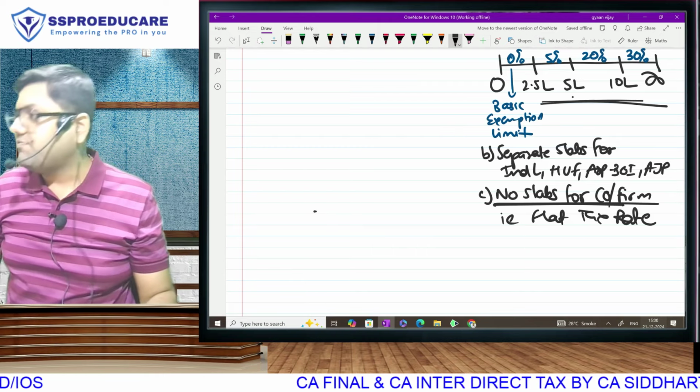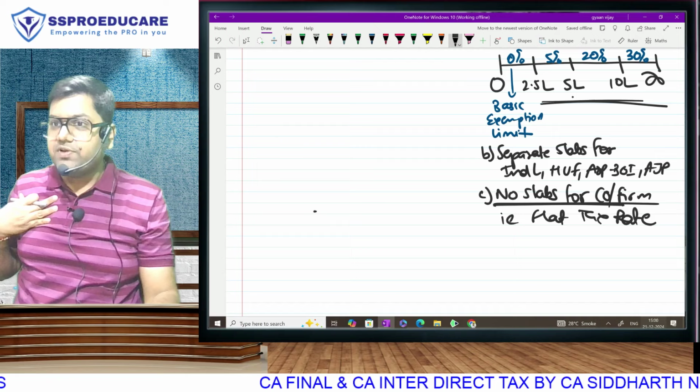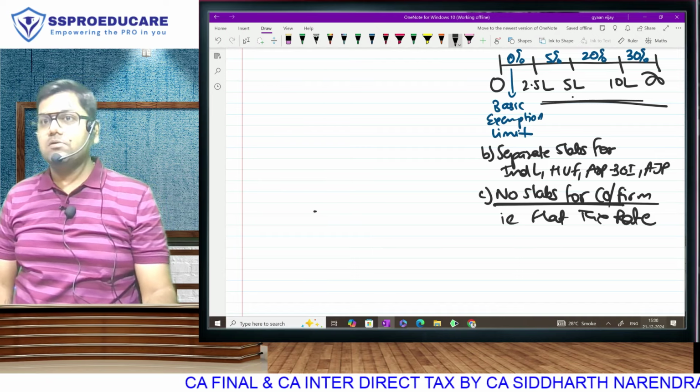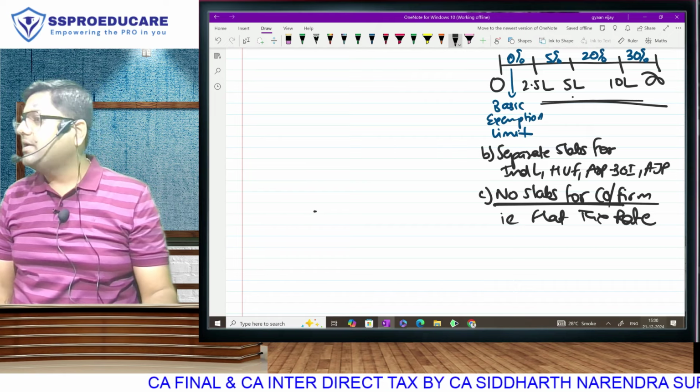Every rupee is taxable at a flat rate. See, if we earn 250, we don't have to pay any tax. But a firm earning 250 still has to pay tax of 30%. Companies and firms are not given any slabs.